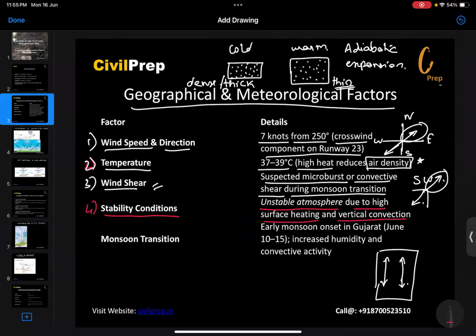Now, apart from this, we'll be seeing that there was a monsoon transition. Under the monsoon transition, this was an early monsoon or monsoon onset. In one of the previous videos, of monsoon variability.